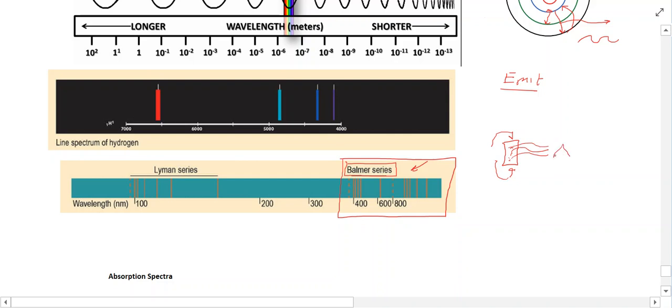That radiation is passed through a prism. The light is diffracted at different angles depending on its wavelength, and then what happens is you get lines on a spectrum, something like this. So this is what's known as a line emission spectrum.